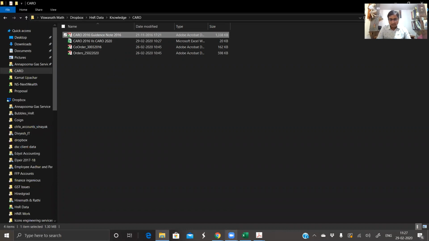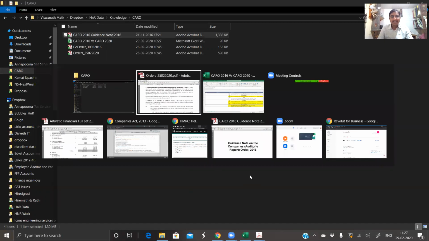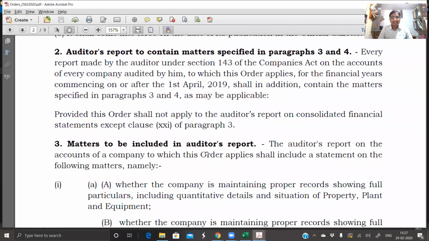Considering the new points, if you guys have started audit or will be starting audit in the month of March of a few companies, at least with regard to these financial assets, financial ratios, or with regard to land and buildings, where we need to report that yes, land is owned by the company, in all those points you have to extend your audit exercise and try to bring those points into the audit consideration also.